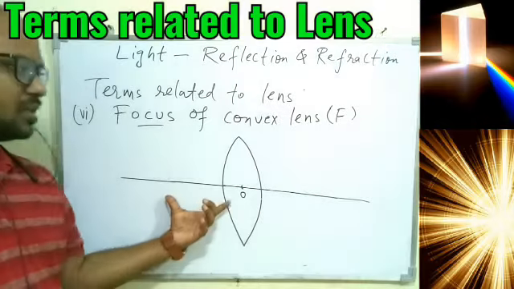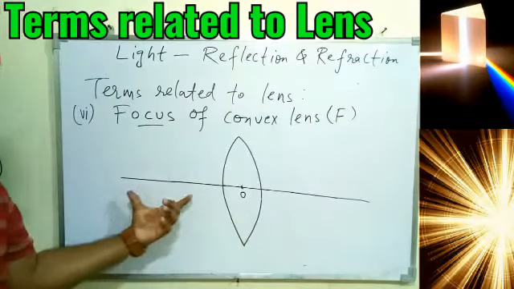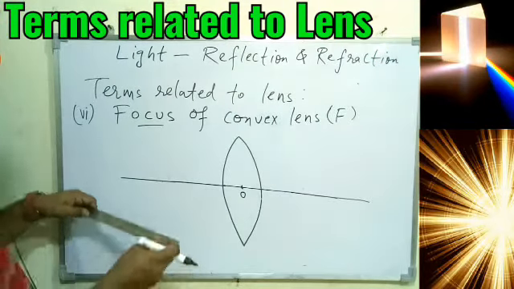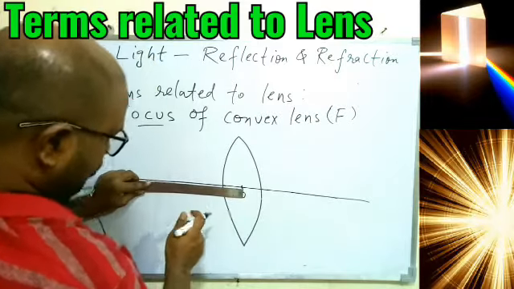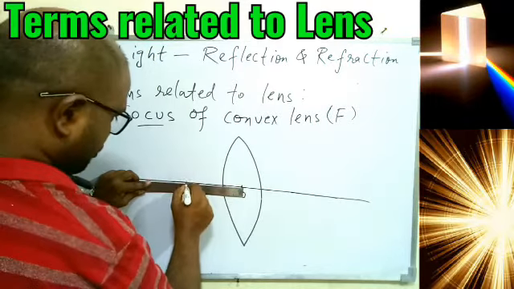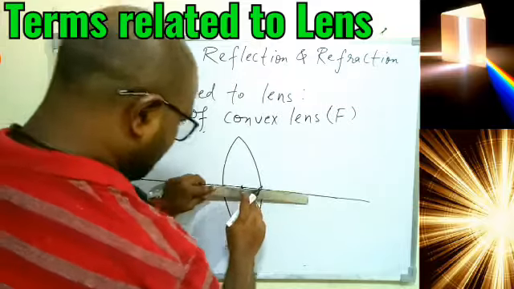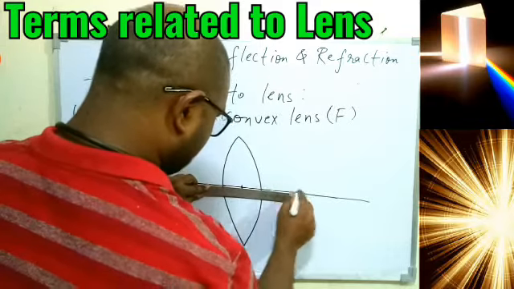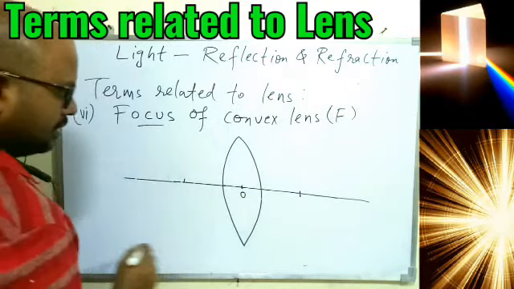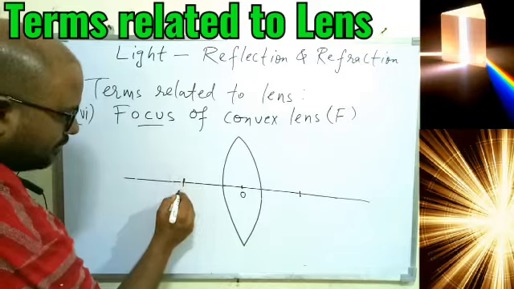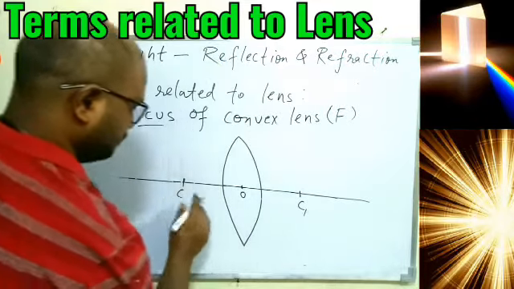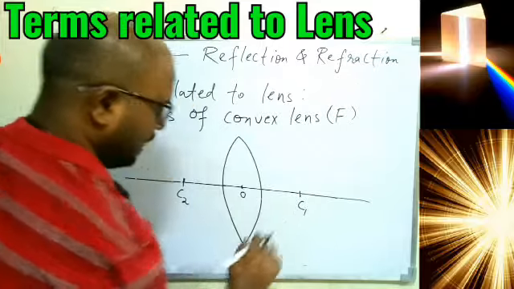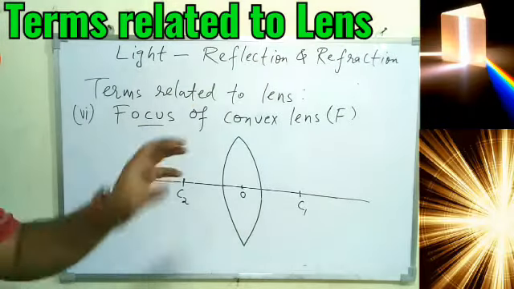And now I told you both side radii will be the same. So at equal distance we will have C1 and C2. Let me give equal distance somewhere. I am giving a distance of somewhere 6 this side and 6 this side also. So this is somewhere C and C. Let it be C1 and C2. And even C1 and C2, why I am giving the name, I will make you understand.